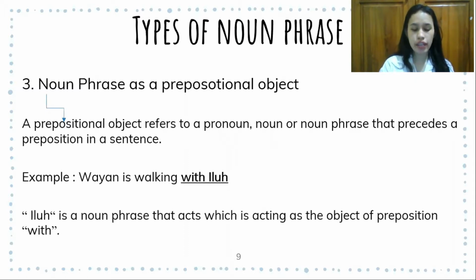In this sentence, Iluh is a noun phrase which is acting as the object of the preposition with, so Iluh acts as the prepositional object.